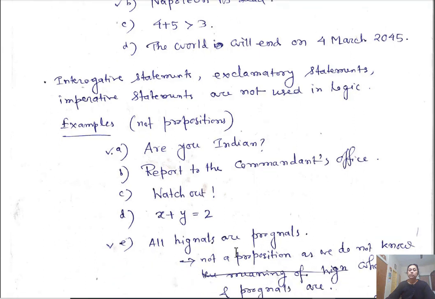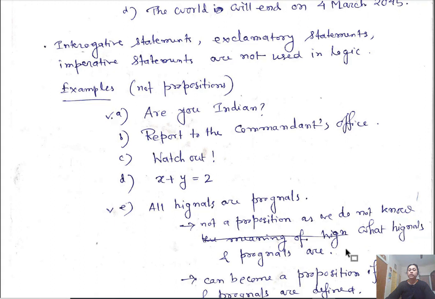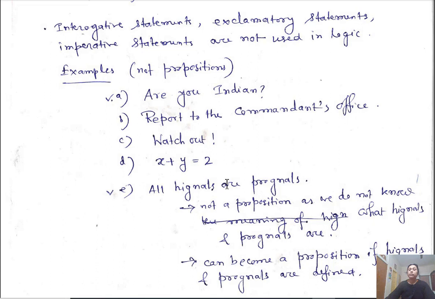Here is another example, all Hignals are prognals. So this is also not a proposition because we do not know the meaning of Hignals and prognals. It can become a proposition if Hignals and prognals are defined. Same for this, it's x and y, their domains are not specified. So these types of statements are not propositions.